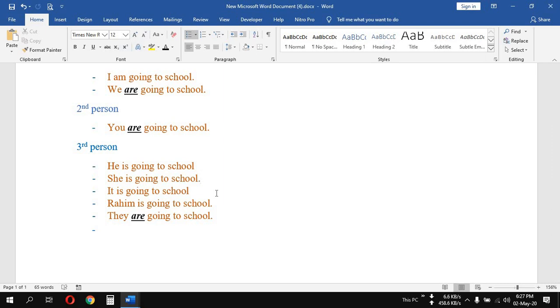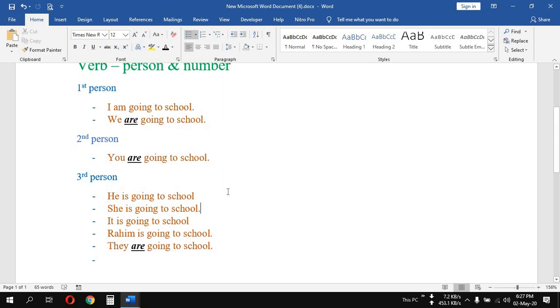So, in short, you can see that the be verb are is used with plural numbers for all the three persons, and it is also used with the singular number of second person, right? Okay, now these all are in the present form. These be verbs are all in the present form. But if we want to say these statements in the past form, then what would it be?